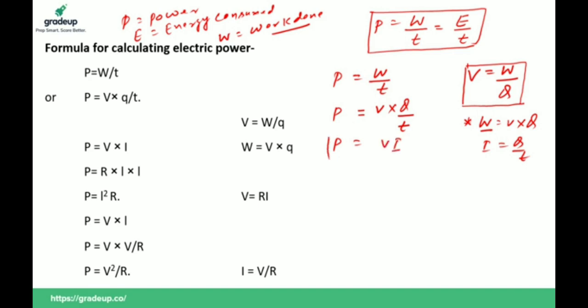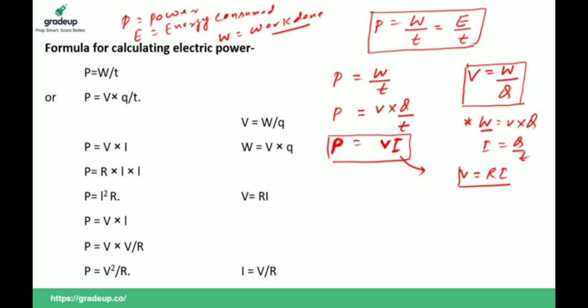This is the first formula of electric power, where P is equal to power, V is equal to potential, I is equal to current. So if potential difference and electric current are given, then you can calculate power using this formula, P is equal to V into I. Now you all know that V is equal to Ri, from Ohm's law.